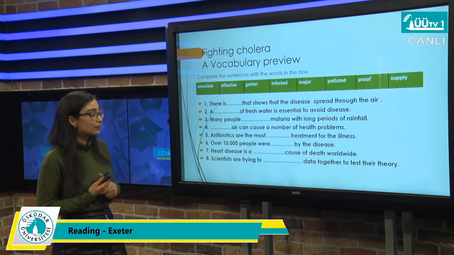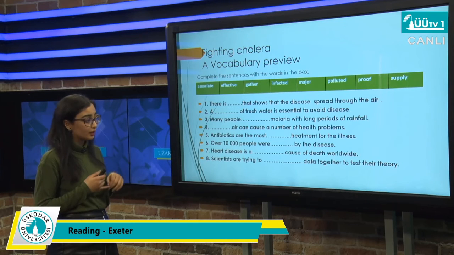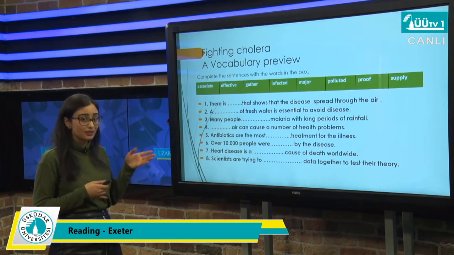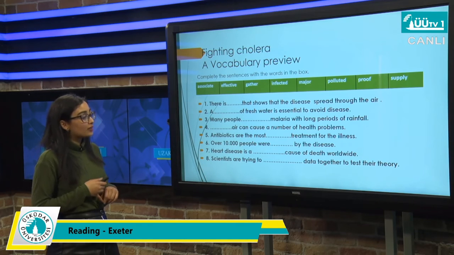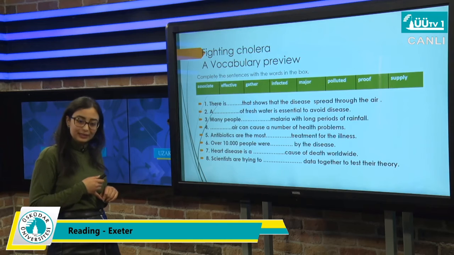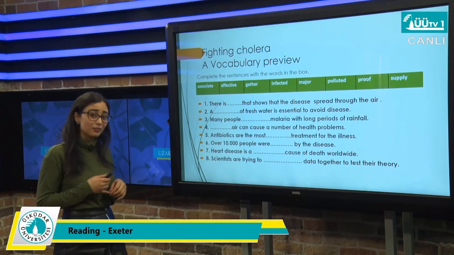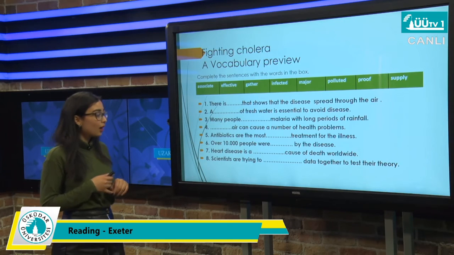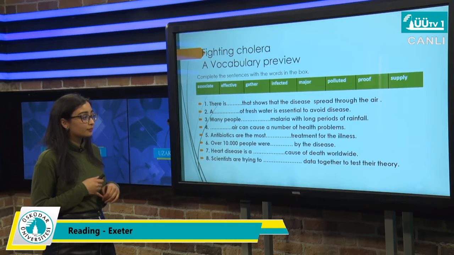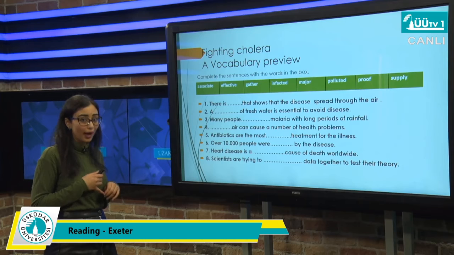What about now number 6? Over 10,000 people were, we need a verb here, by the disease. And actually this is a passive voice. You have seen it before in the main course. So over 10,000 people were infected, yes, by the disease, correct. It means they were affected actually by the disease or by this harmful illness. Number 7, heart disease is a major, it's an important, or it's the first cause of death worldwide.